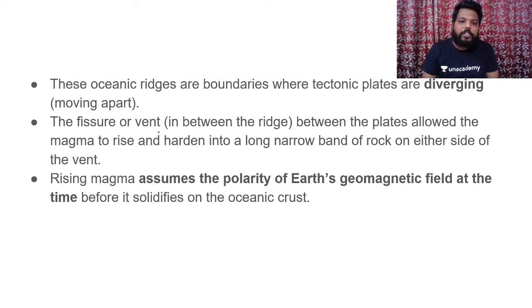If you see, the fissure or vent between the plates allowed the magma to rise and harden into a long narrow band of rock on either side of the vent. And this long narrow band of rocks which are developed on either side of the vent, they are called ridges. And the rising magma assumes the polarity of Earth's geomagnetic field at the time before it solidifies on the oceanic crust.